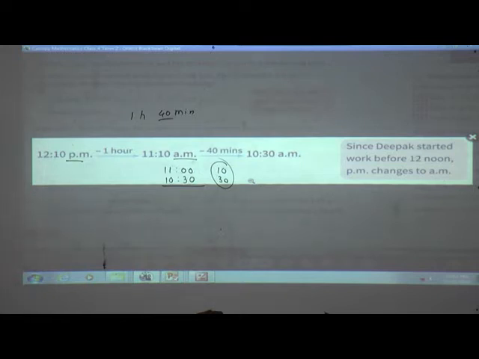Clear? Since Deepak started work at 12 noon, p.m. changes to a.m. This is very important, which you have to keep in your mind. Okay? Clear? Yes. Now we will solve our exercise 4.7.